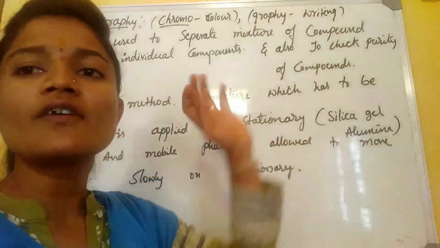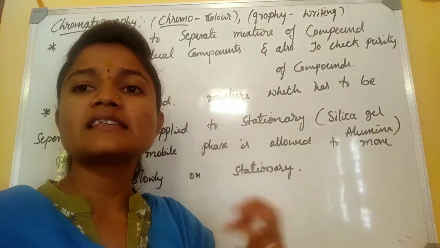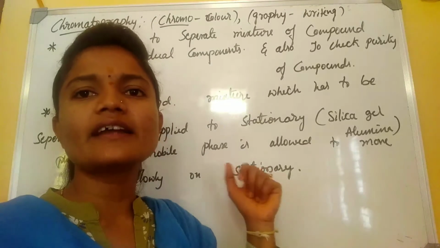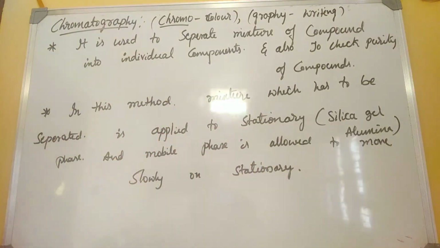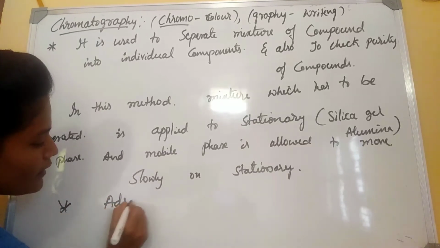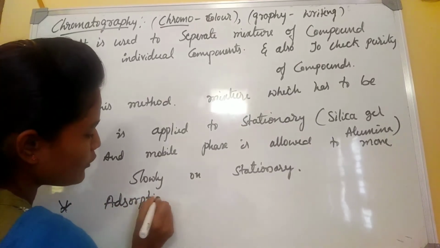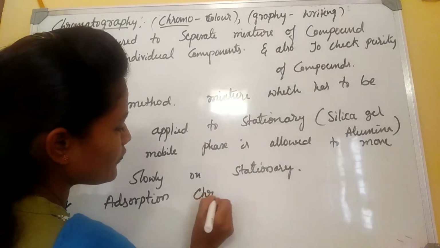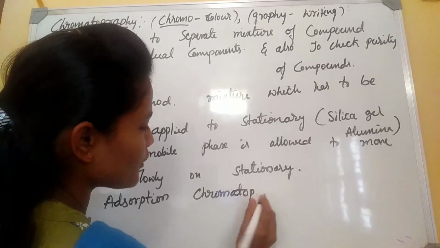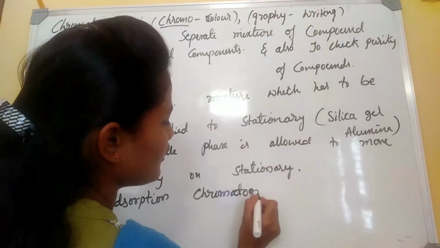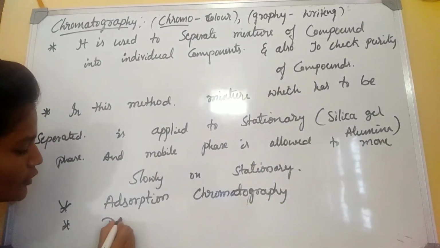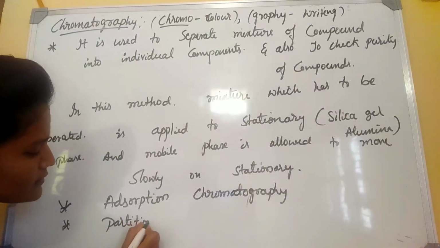On the basis of the movement and the substance, chromatography is classified into two classes. One is adsorption chromatography. The other one is partition chromatography. Adsorption chromatography, the other one is partition chromatography. We are going to discuss them one by one.